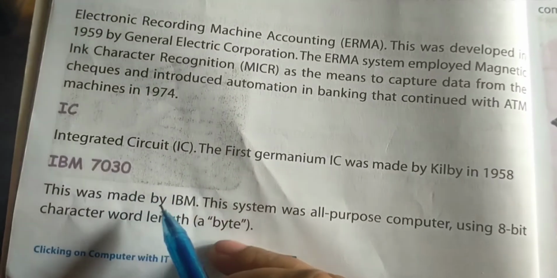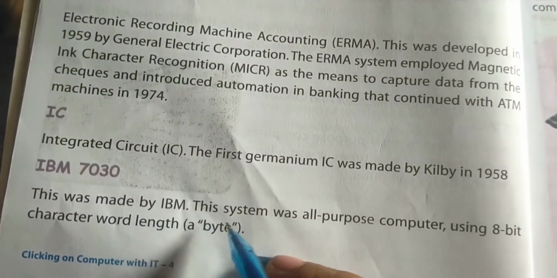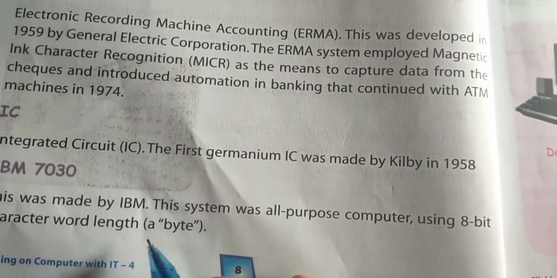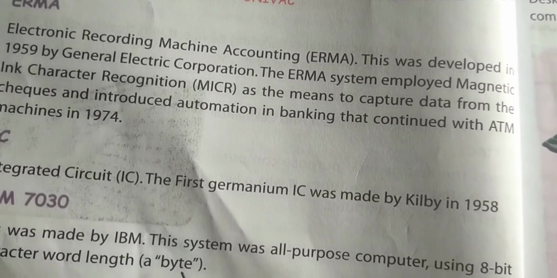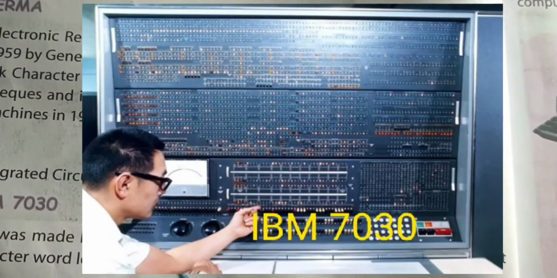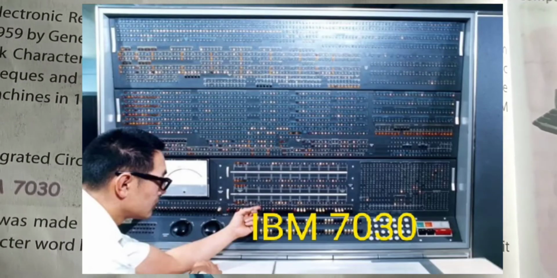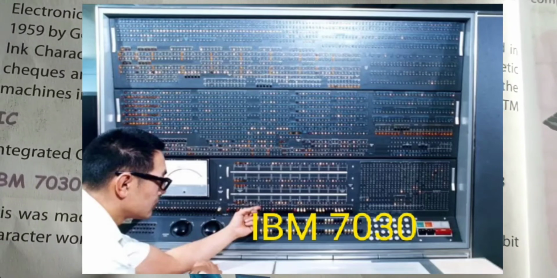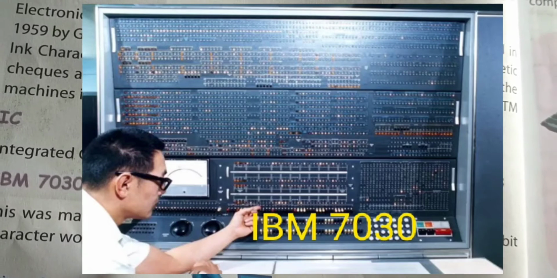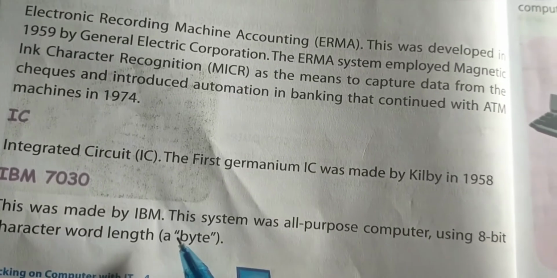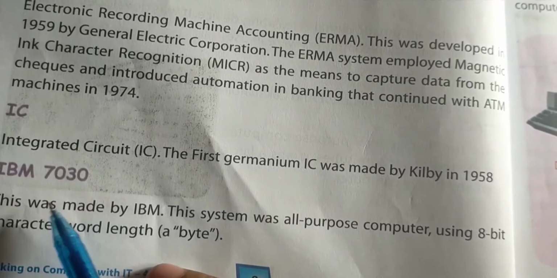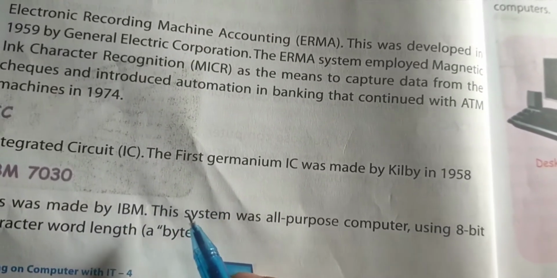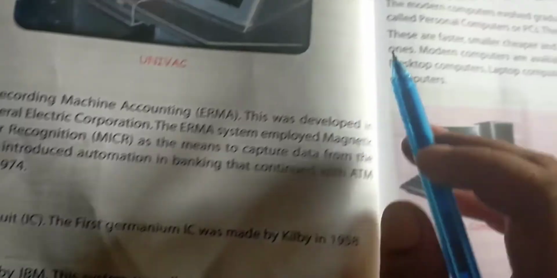This computer was made by IBM. This system was an all-purpose computer using 8-bit character word length, that is a byte. IBM 7030 was the first transistorized supercomputer, and it was the fastest computer in the world.